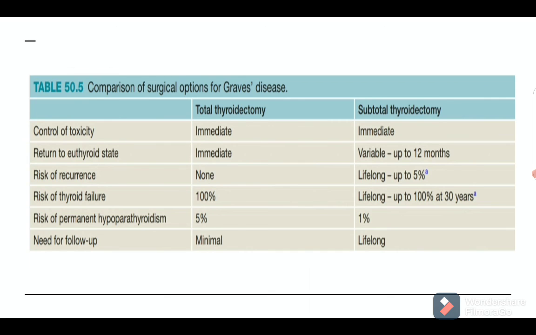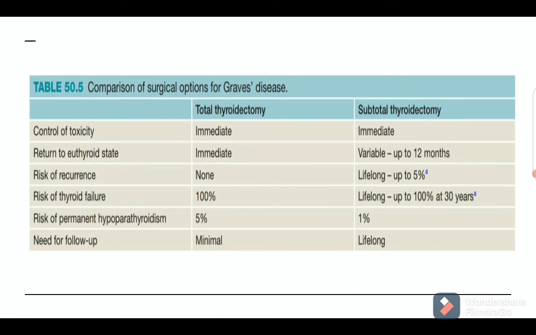The risk of recurrence in a total thyroidectomy will be none, whereas in a subtotal thyroidectomy it will be lifelong. It can be up to 5%. What is the risk of thyroid failure in a total thyroidectomy? It will be 100%, whereas in a subtotal thyroidectomy it will be lifelong. It can be up to 100% at 30 years.